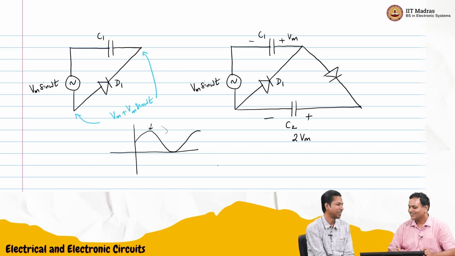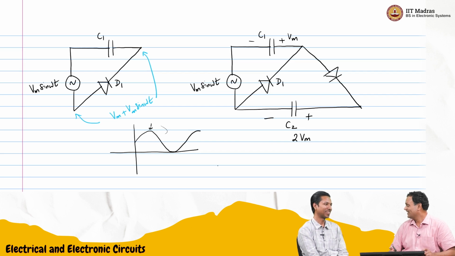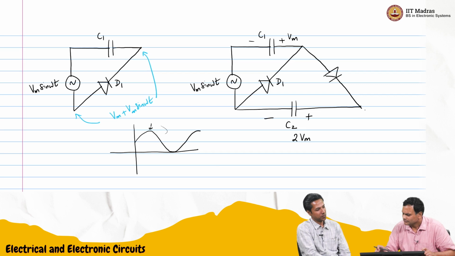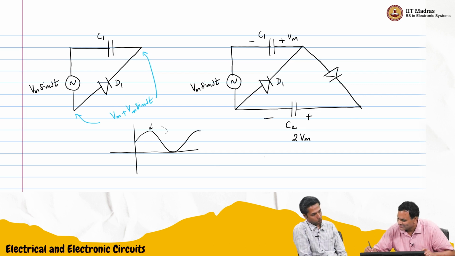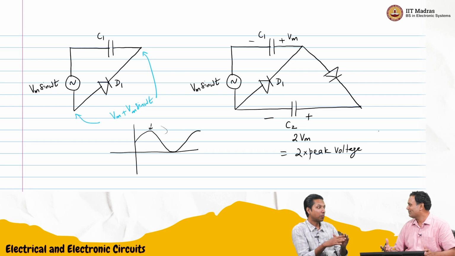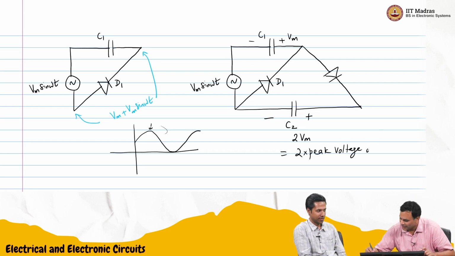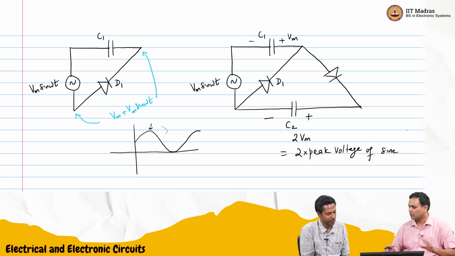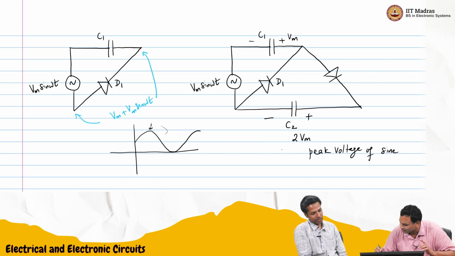Perfect. So this is a voltage doubler. I actually get twice the peak, 2 times the peak voltage. We don't have the sine wave across the capacitor. We are not doubling the sine wave, we are getting twice the peak of the sine wave. Yes, that's what I started writing: 2x the peak of the sine wave.